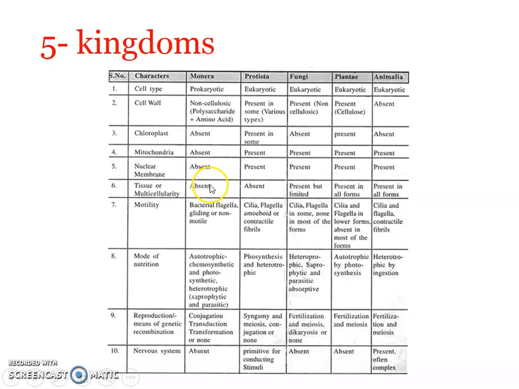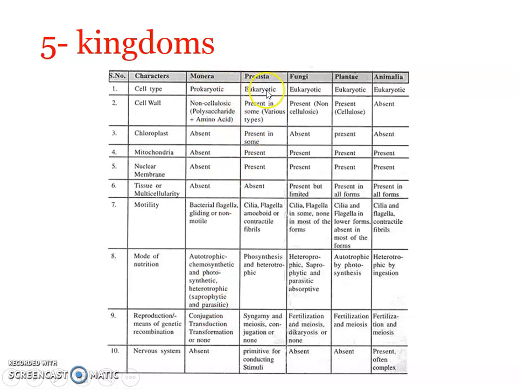No tissue level of complexity, we cannot say. They are autotrophic or chemotrophic, or even heterotrophic in nature, right? And obviously no tissue level complexity, so obviously nervous system is not there, right? The motility is brought about by flagella, and they have a typical bacterial kind of cell wall. It is not cellulosic, it is a peptidoglycan cell wall. Peptido means it is protein, that is why it is written amino acid. Glycan means it is related with carbohydrate, polysaccharide. So it is a peptidoglycan cell wall, which is very unique to monerans. I hope it is clear, right?